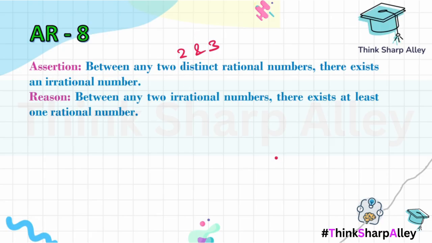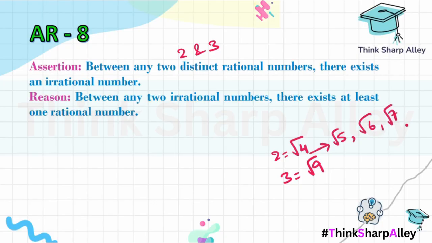So 2 can be written as root over 4 and 3 can be written as root over 9. So between root 4 and root 9, we can find so many irrational numbers: root over 5, root over 5.5, root over 5.6, root over 6, root over 7, right? They all lie between root 4 and root 9.